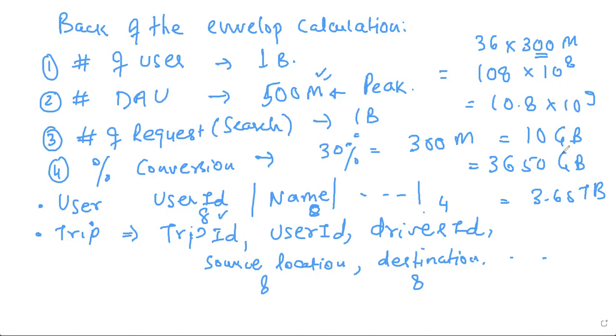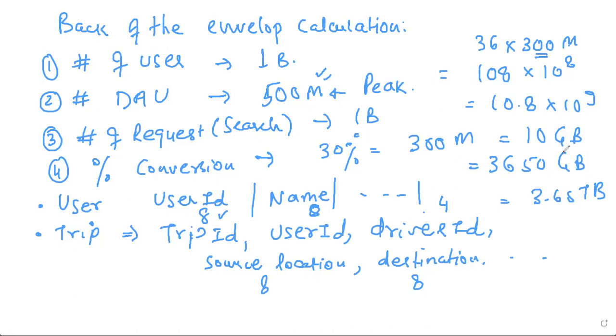Of course it will add to growth in terms of the number of drivers and users coming to your platform, but that will be initial growth and it will not be much even. For example, if you want to store a driver, it will be driver information: driver ID, driver name, maybe car type, car model, whatever. It will add up to let's say 100 bytes. And you have let's say 100 million users. So 100 bytes multiplied by 100 million will add up to max 1 GB, right? So it's not a big trouble there. So growth is the trouble, right?